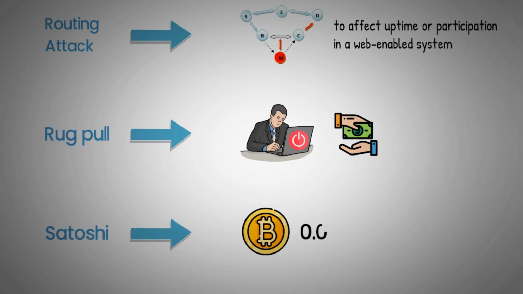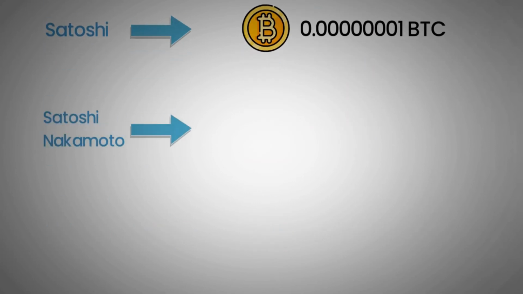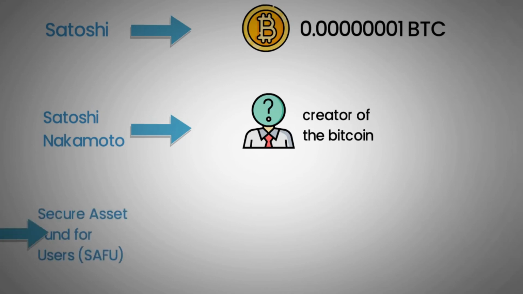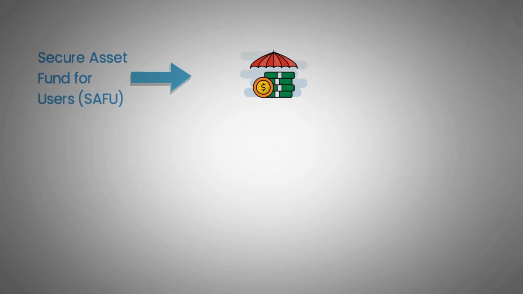Satoshi: the smallest unit of a Bitcoin, as defined by the Bitcoin protocol. It equals 100 millionth of a Bitcoin, or 0.00000001 BTC. Satoshi Nakamoto: the pseudonym of the creator or creators of the Bitcoin protocol and white paper. Secure Asset Fund for Users, or SAFU. Secure Asset Fund for Users is an emergency insurance fund created by Binance in 2018.